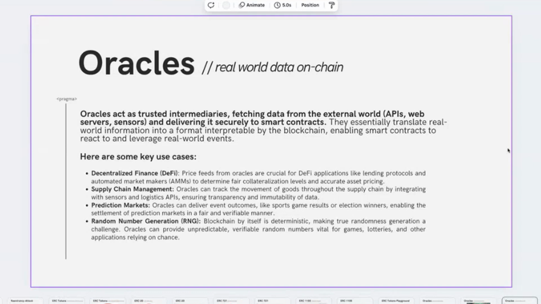In fact, some key use cases of oracles, used to fetch this data and therefore bridge real-world data with on-chain data, are, for example, decentralized finance. We have oracles that fetch, in a more reliable way, the price of specific tokens or token pairs, the exchange rate of specific tokens. For example, lending protocols that have these lending and borrowing solutions, and therefore some liquidation thresholds.